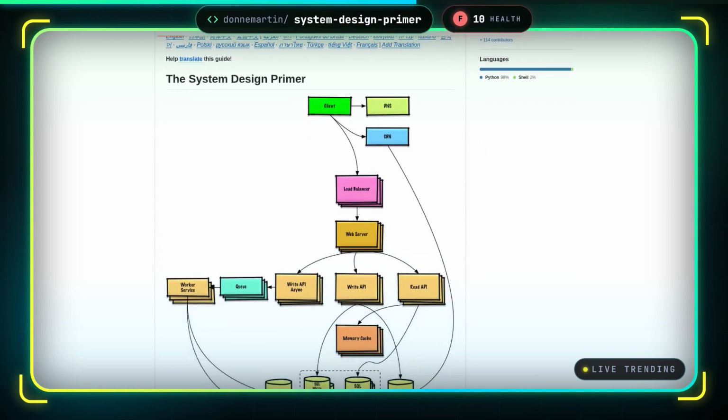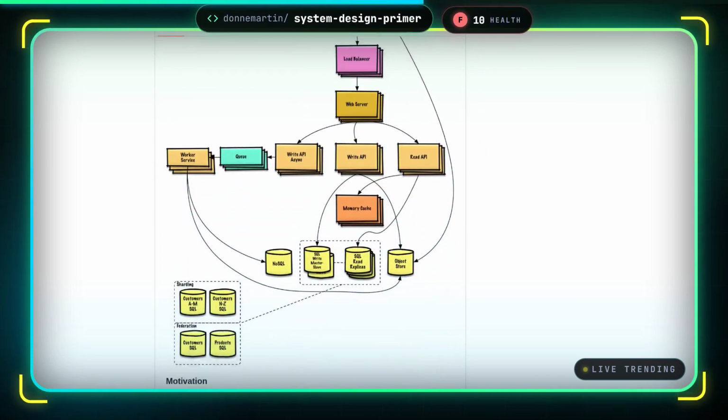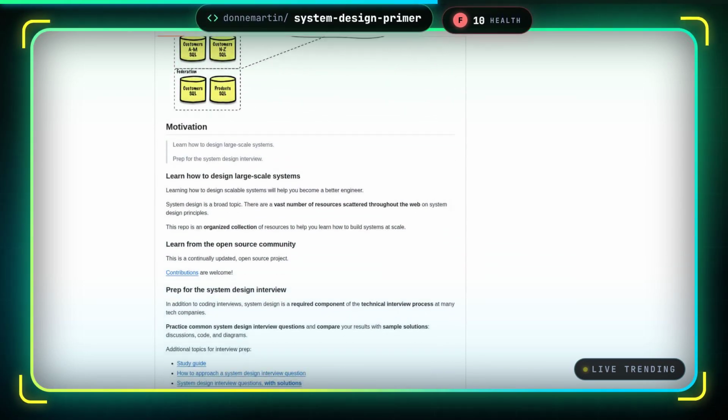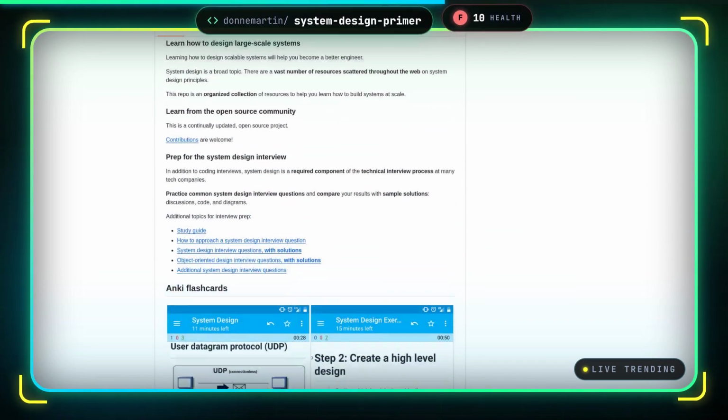It stands out by pairing conceptual overviews with concrete worked solutions and Anki flashcards for spaced repetition, so you can move from passive reading to active recall and interview-ready fluency.